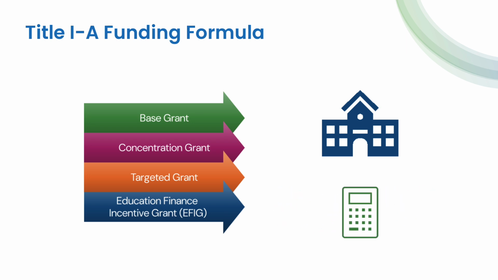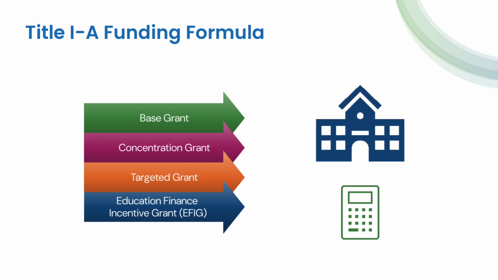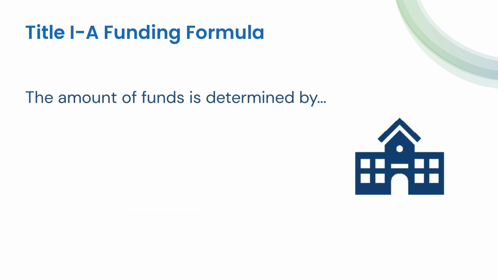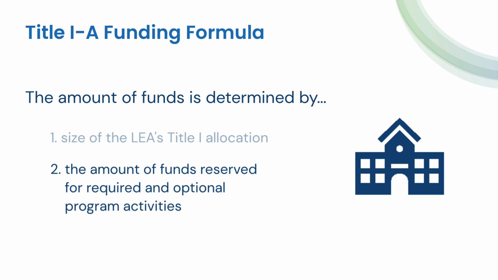Once the amount is calculated and allocated to qualifying LEAs, each LEA then must follow a set of required and allowable allocations. Two main factors determine the amount of Title I funds that an LEA has available to allocate to schools. The first is the size of the LEA's Title I allocation. The second factor, which is discussed in this section, is the amount of funds reserved for required and optional program activities, or what is commonly referred to as set-asides.